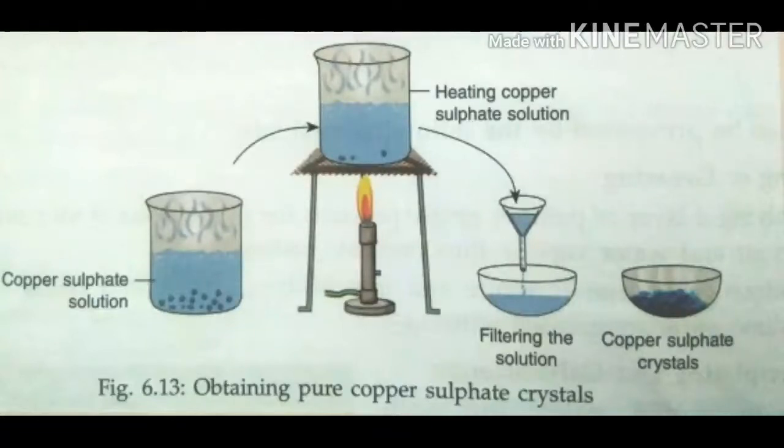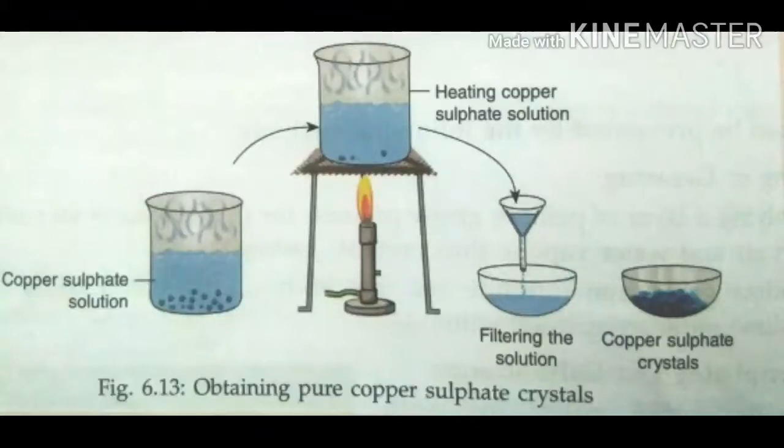Now we'll see how to obtain pure copper sulfate crystals from copper sulfate powder. Take water in a beaker and add a few drops of diluted sulfuric acid. Diluted sulfuric acid formula is H2SO4. Heat it on the burner.